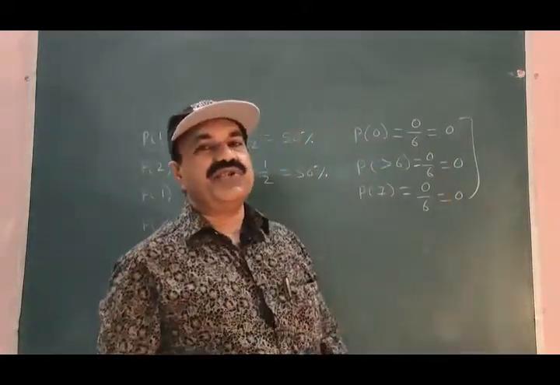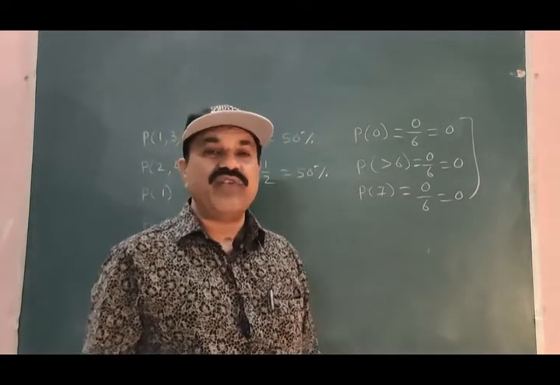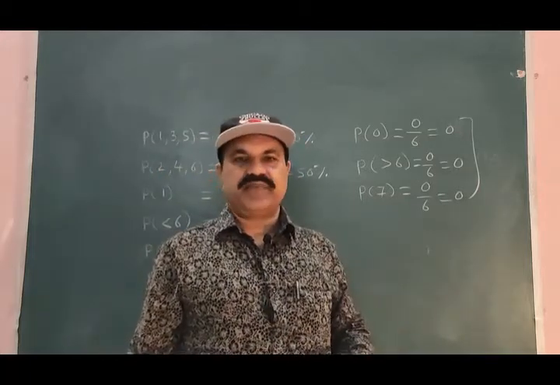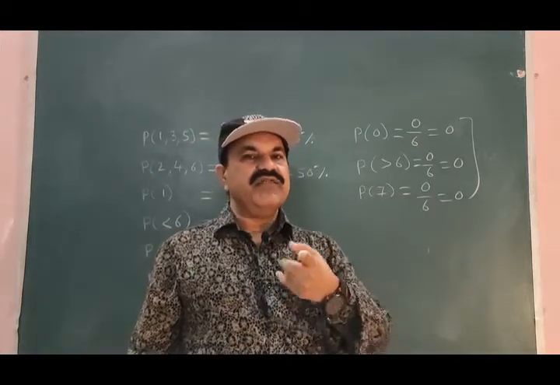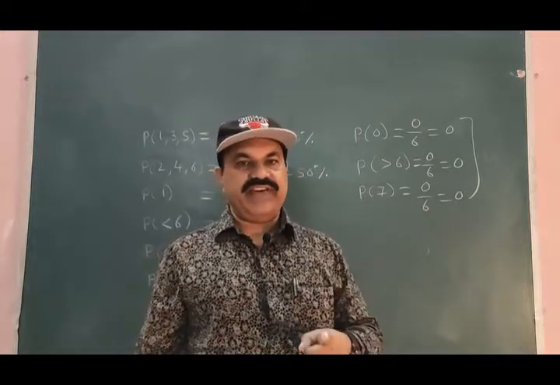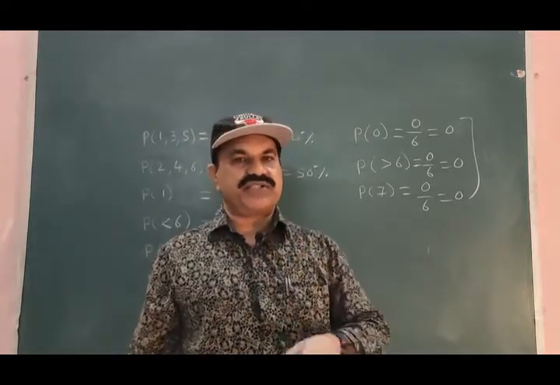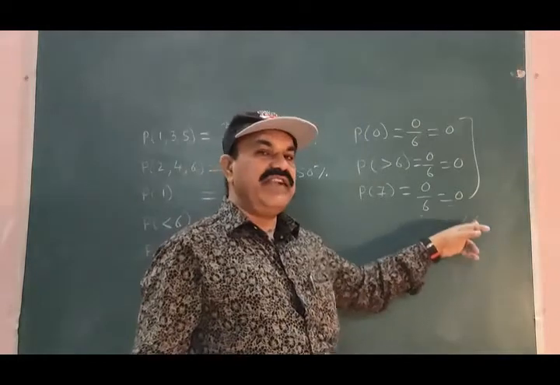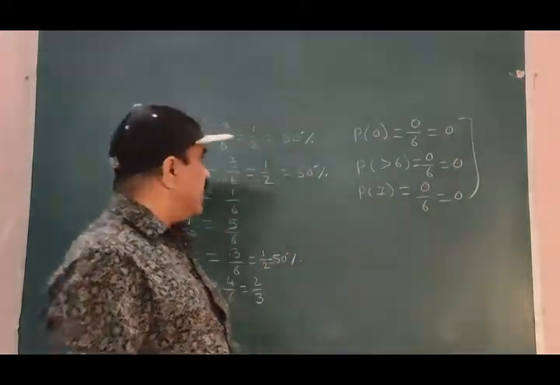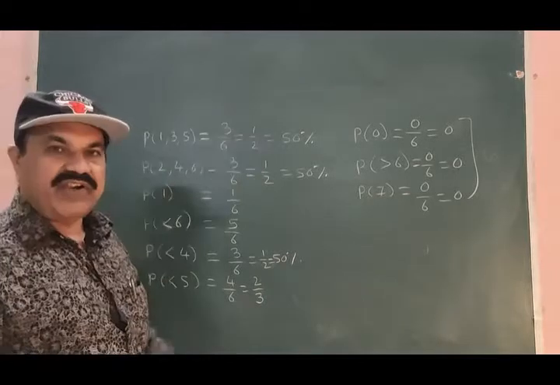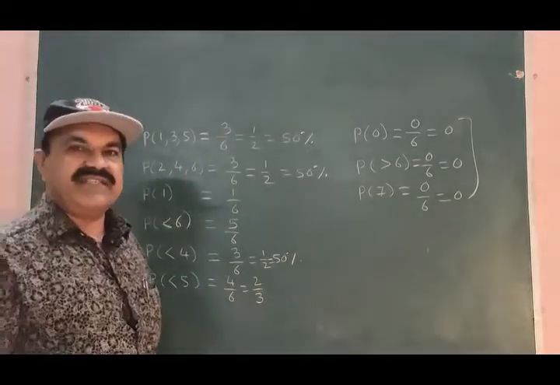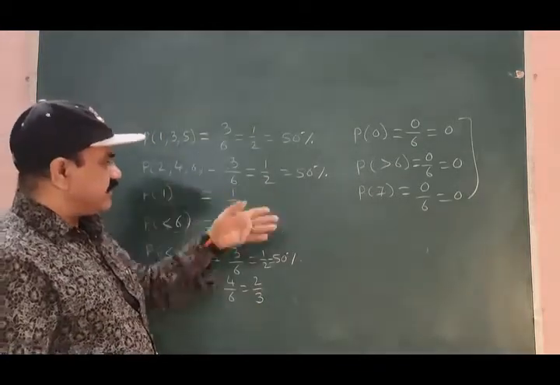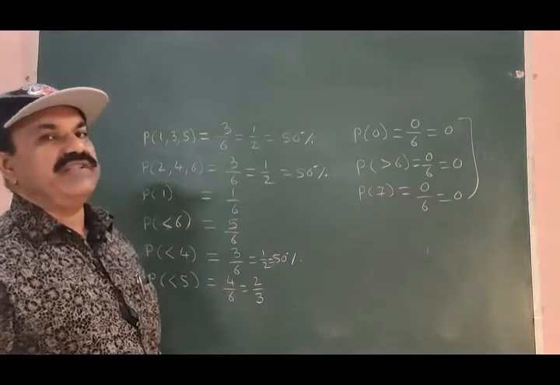These probabilities 0, 0, 0 are coming for an impossible event, the event which cannot occur, the event which never occurs. That event is an impossible event. And for impossible events, the probability is always 0. These are the random events, and what we find for all these random events is that the probability is always less than 1. Let me go for the sure event.